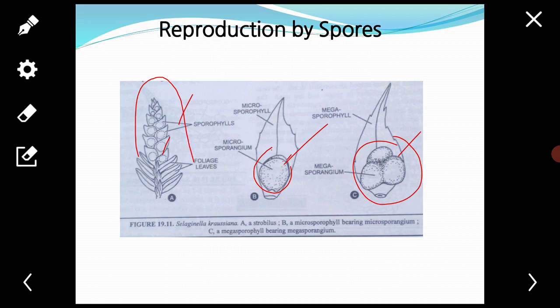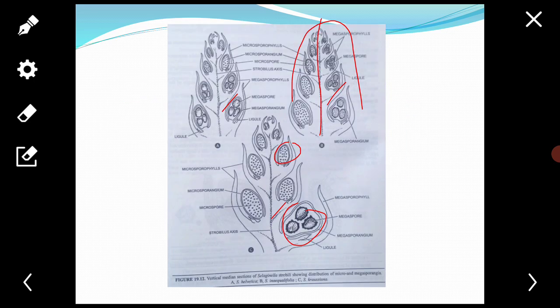The sporophyll bearing a microsporangium is called the microsporophyll, and one bearing a megasporangium is called the megasporophyll. Each sporophyll possesses a ligule.